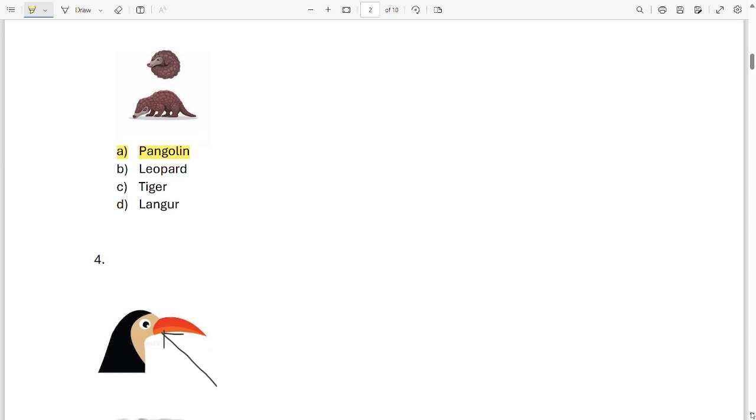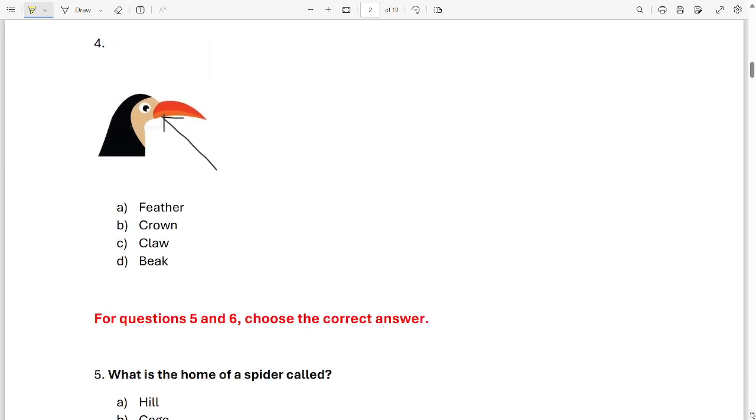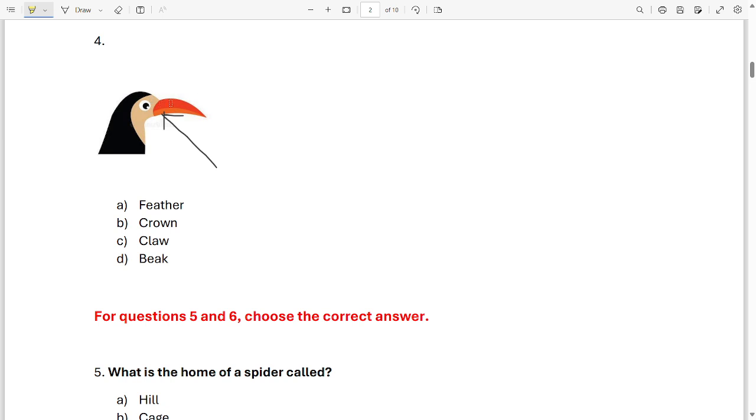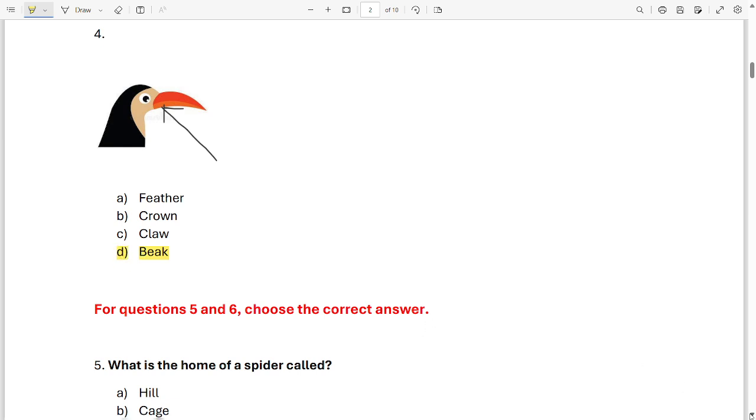Now next picture. Look at the arrow. The arrow is pointing towards this part of the bird's face. Now what is this? Is it a feather? Is it a crown? Is it a claw? Is it a beak? Yes, it is a bird's beak. Option D. Okay, well done kids. I'm so proud of you.